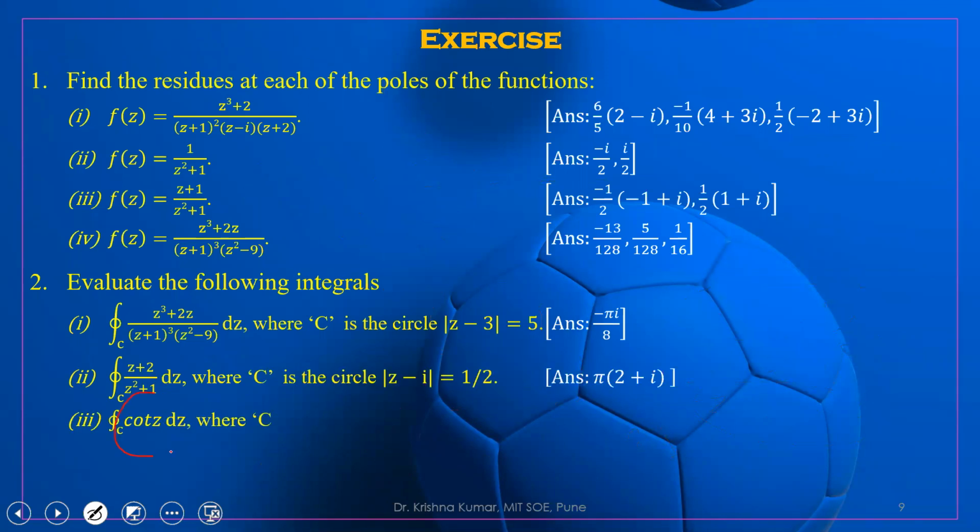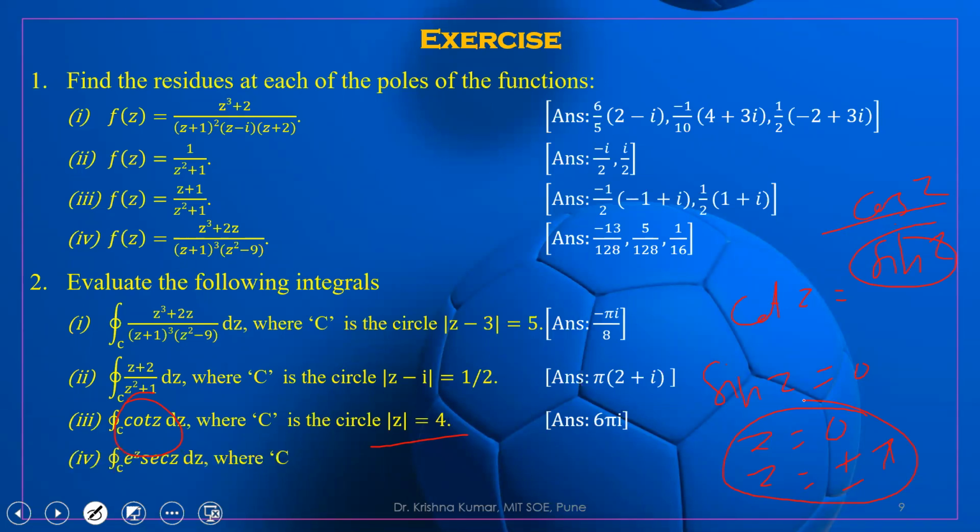Now how to solve this question? Cot z is given. Cot z is equal to cos z upon sin z. So we put sin z equal to 0. What is sin z equal to 0? Sin 0, so z is equal to 0, and z is equal to plus minus pi. If you put 2 pi, then it will be outside the circle. So there will be 3 singular points. At those points, we try to find the residue, and we use Cauchy's residue theorem. We get the value of the integral. In this manner, we are able to solve the questions.